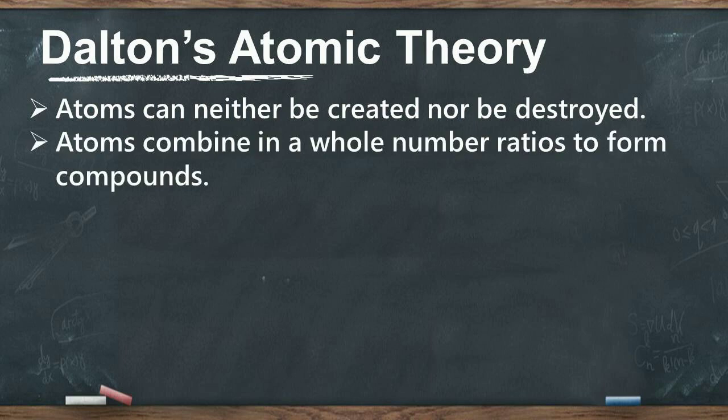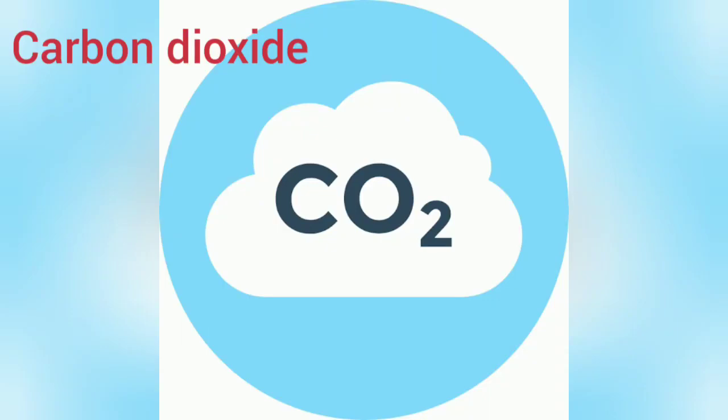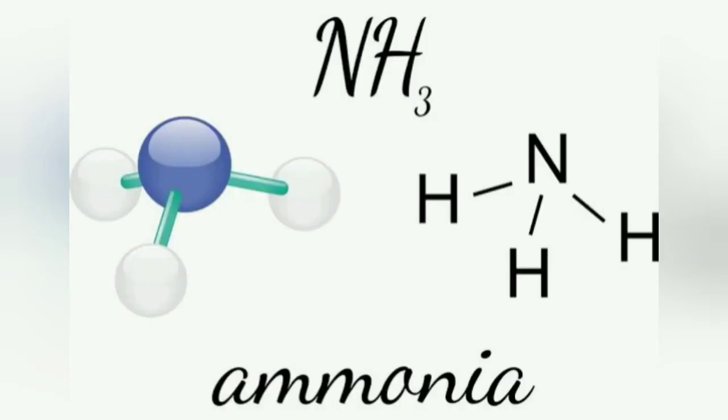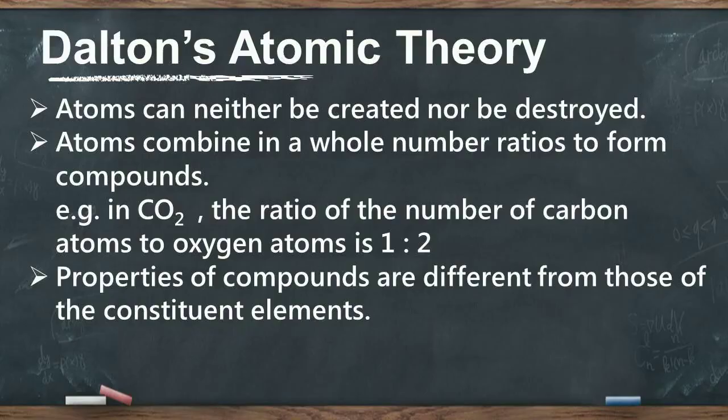For example, in CO2, the ratio of the number of carbon atoms to oxygen atoms is 1:2. And in NH3, that is ammonia, the ratio of the number of nitrogen atoms to hydrogen atoms is 1:3. These ratios are always fixed. The properties of compounds are different from those of the constituent elements.